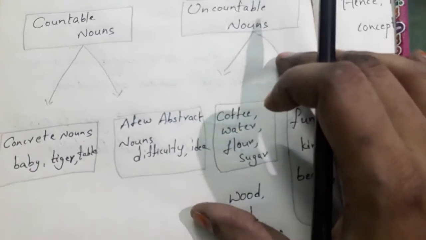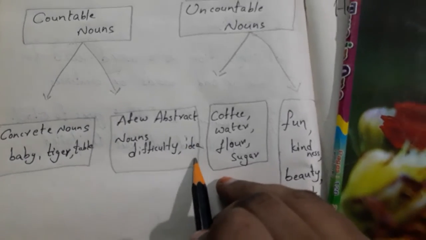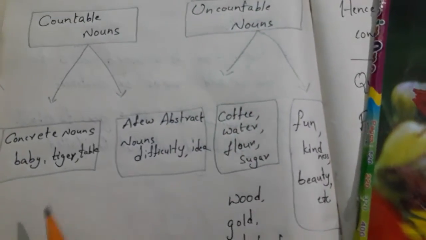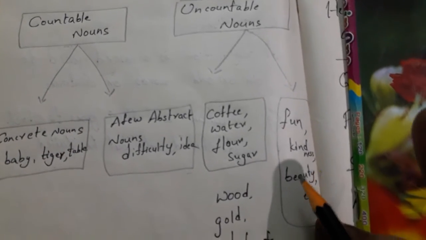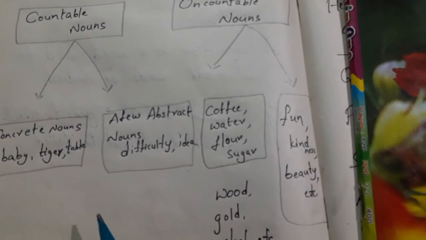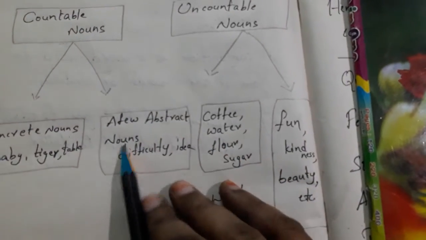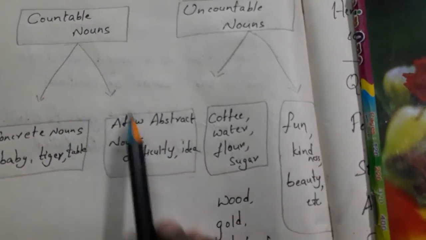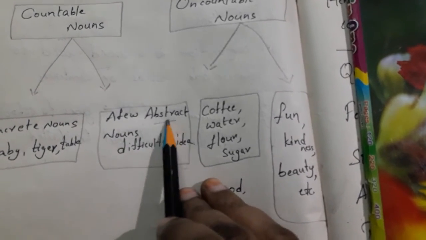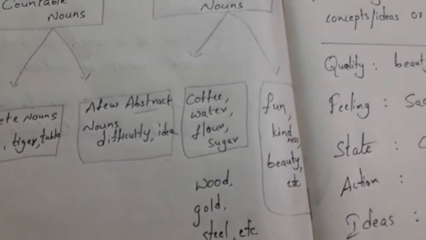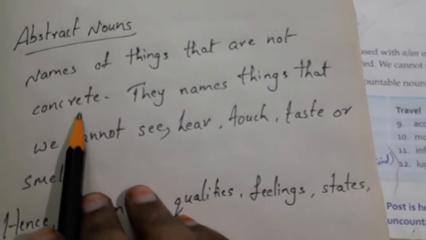Okay, now a few abstract nouns. Difficulty, idea: these are also countable nouns. We can say I have one idea, I have two ideas. It is a little difficult, it is a difficulty. So a few abstract nouns also belong to countable nouns. What is an abstract noun? Abstract nouns are names of things that are not concrete.